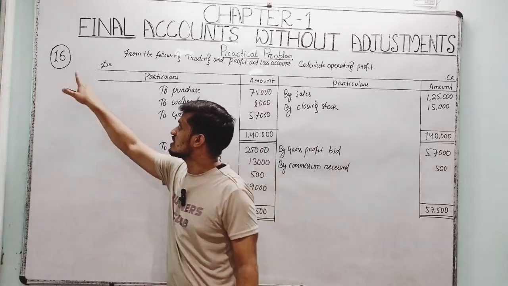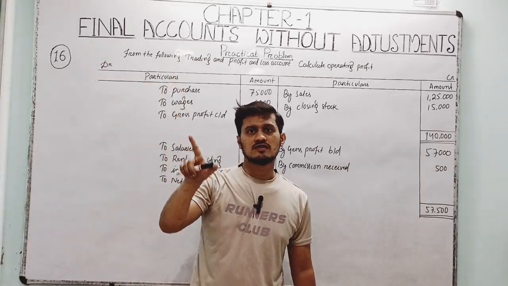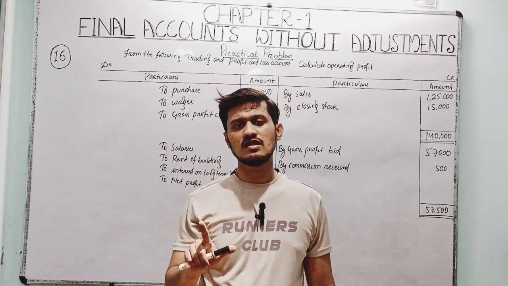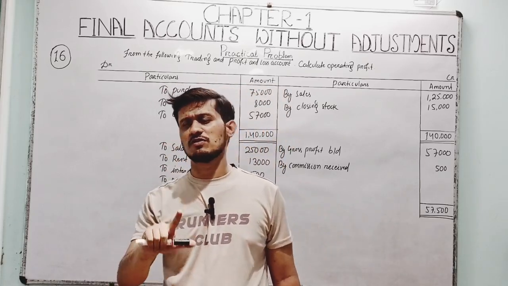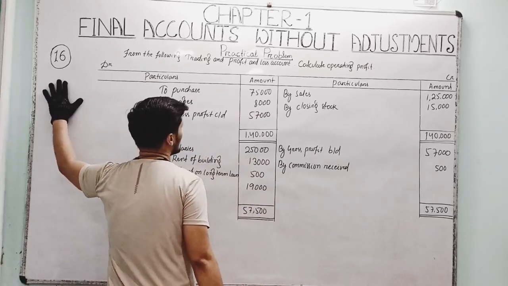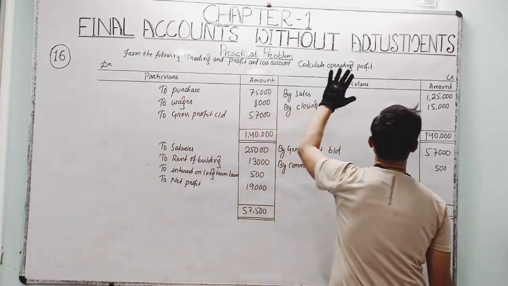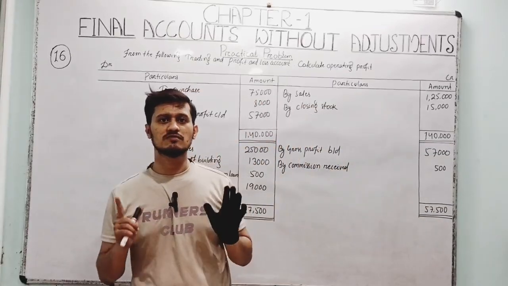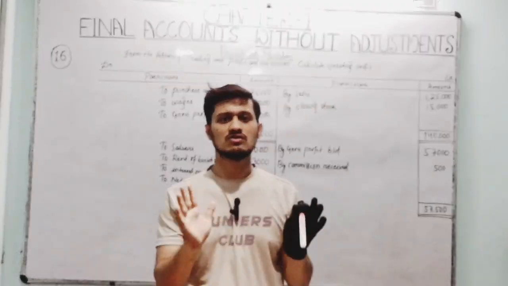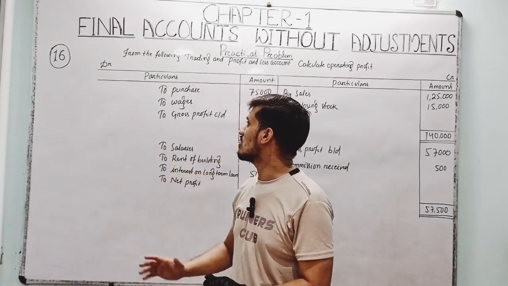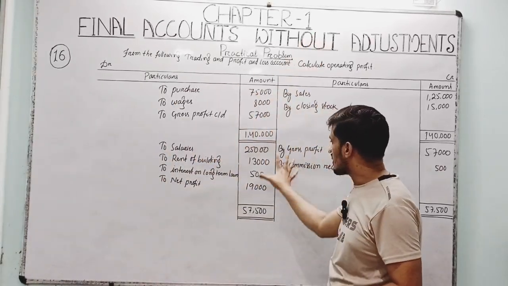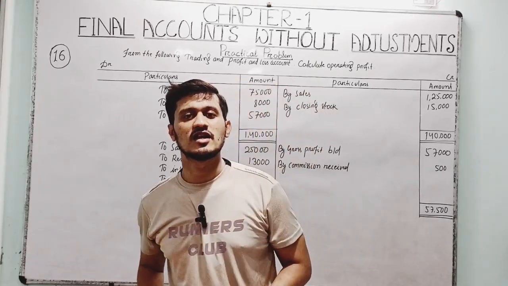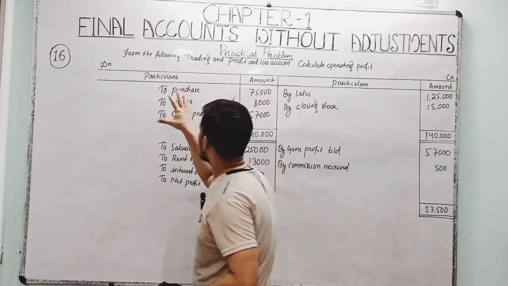Here the question number 16 may or may not match your textbook. Similarly, in this question, the year is not mentioned. If the year and the question number don't match with your textbook, then you need not worry about it. What you have to do is read the question, the transactions and the amounts. If they match your textbook, then the answer is available in our channel, right? So let's make a start here.